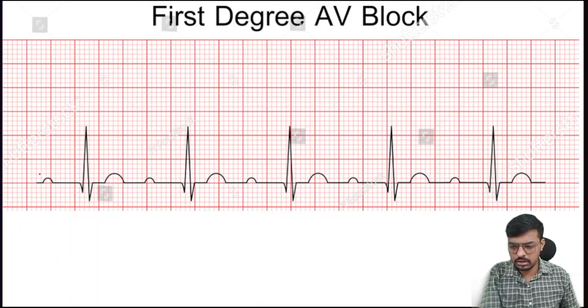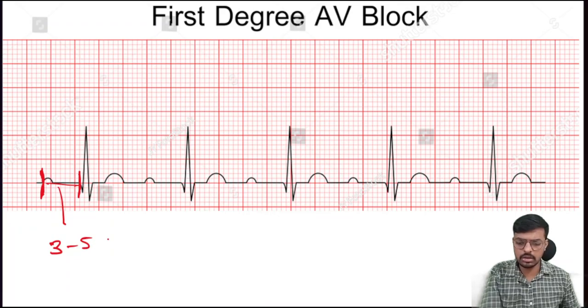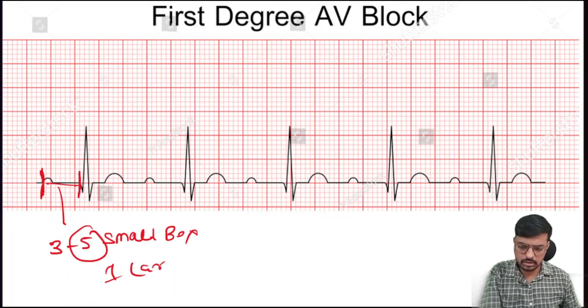Look at this one. The PR interval starts with the beginning of the P wave and ends at the beginning of the Q wave. This is what we call the PR interval. It should span 3 to 5 small boxes, and 5 small boxes means 1 large box.